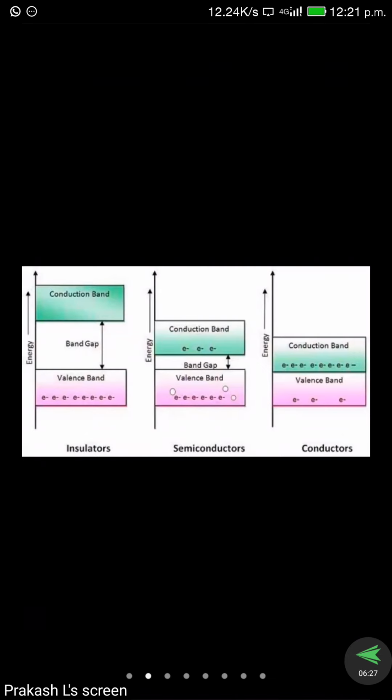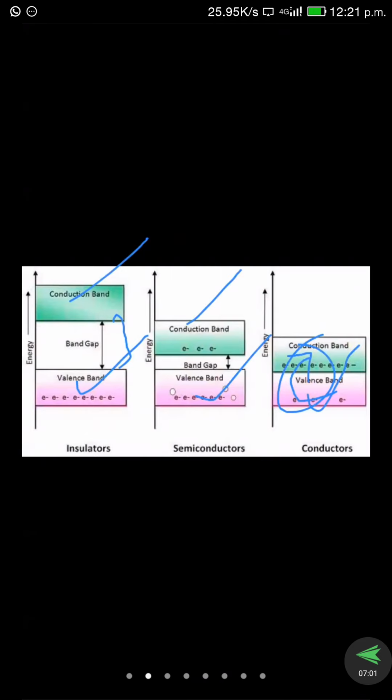So these are the energy bands, conduction band and valence band. Let's see the difference between these bands. Observe the insulators: the energy gap is higher compared with semiconductors, and in conductors we don't have any energy gap. That means the electrons move from the valence band to the conduction band in a free manner.